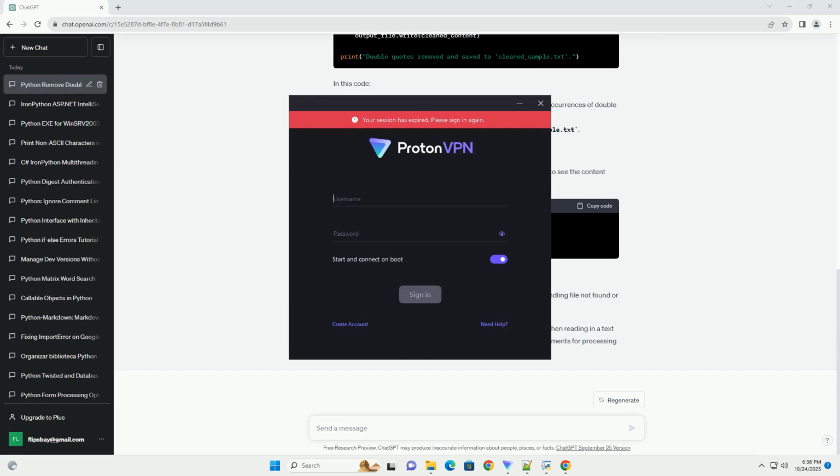Step 2. Read and remove double quotes. Now, let's write Python code to read the text file, remove the double quotes, and save the modified content to a new file. We'll use the open function to read and write files and regular expressions to remove double quotes. In this code.